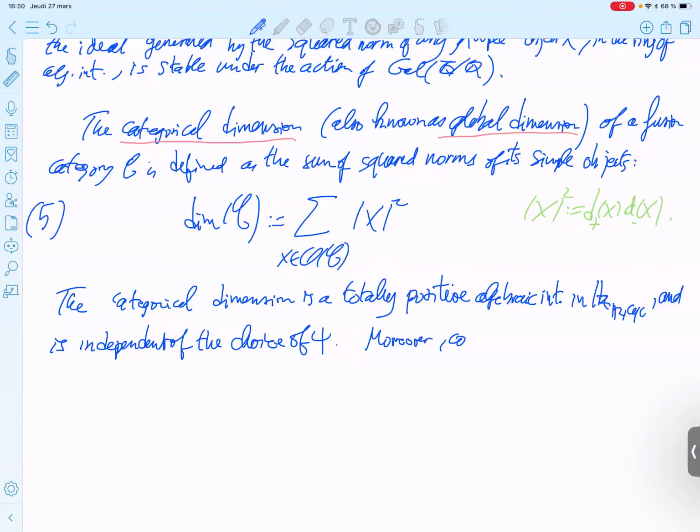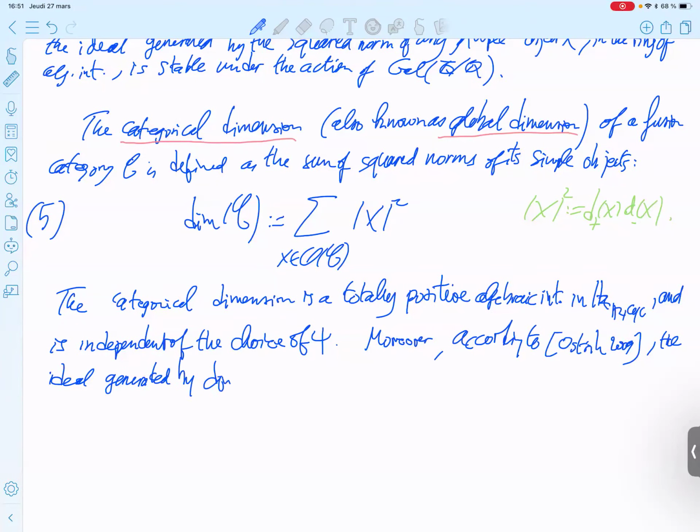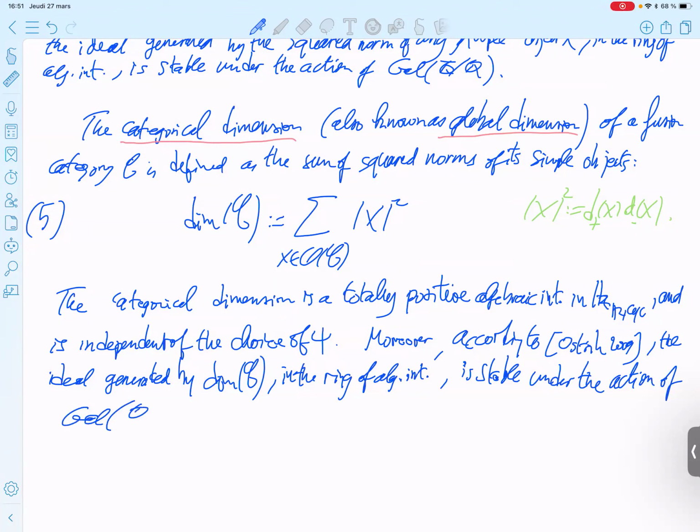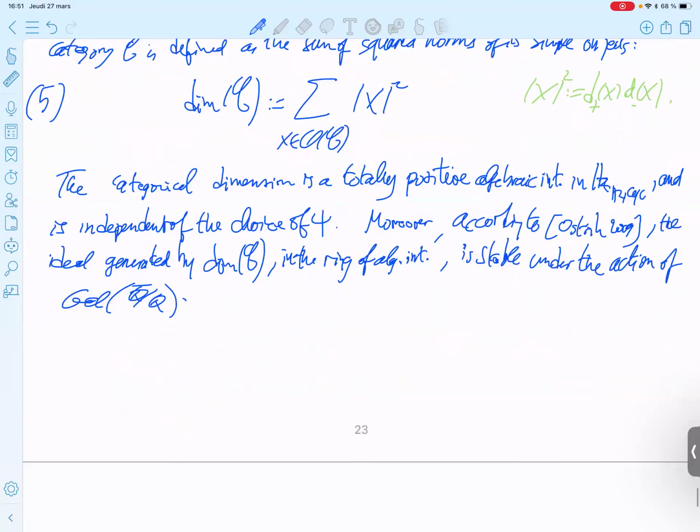Moreover, according to Ostrik 2009, the ideal generated by dim C in the ring of algebraic integers is stable under the action of the Galois group. Stable under the action of Gal Q. Okay.